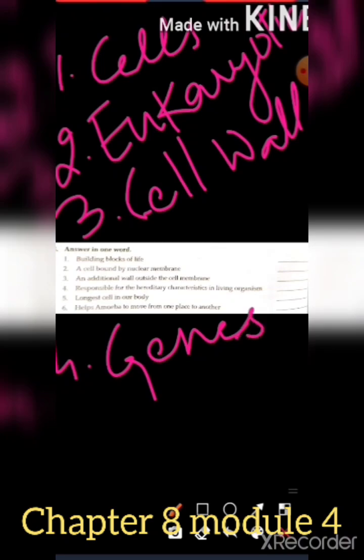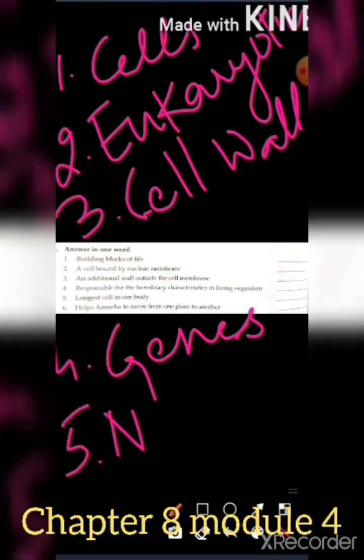Then fourth, responsible for the heredity characteristics in living organisms. This is gene. Mainly genes has DNA, and genes are responsible for heredity characteristics in living organisms. Then fifth one, longest cell in our body. Longest one is nerve cell.